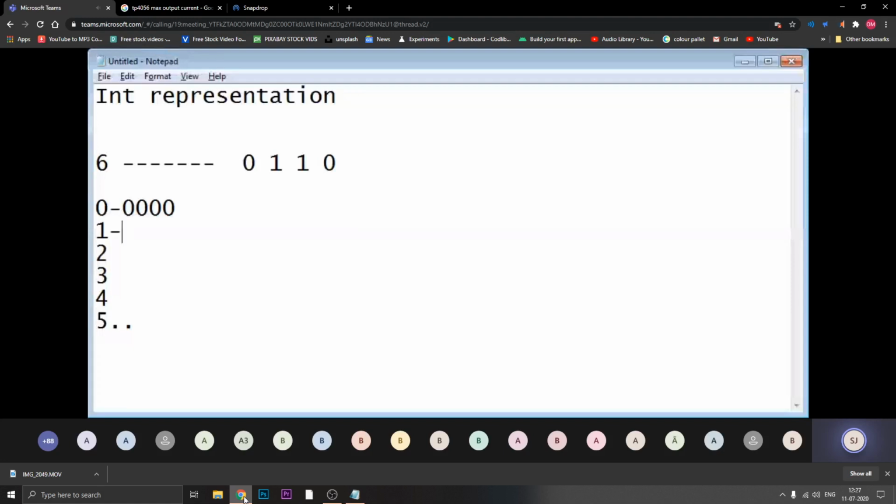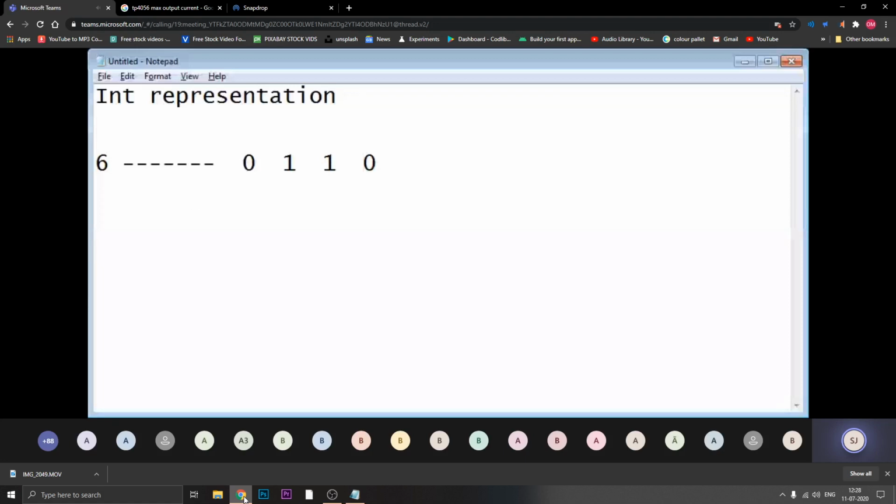Similarly it goes, I'll have 0, 0, 0, 0, then 0, 0, 0, 1, so on, then 0, 0, 1, 0, and so on. Likewise, I have chosen over here as 6. So 6 is the combination 0, 1, 1, 0.